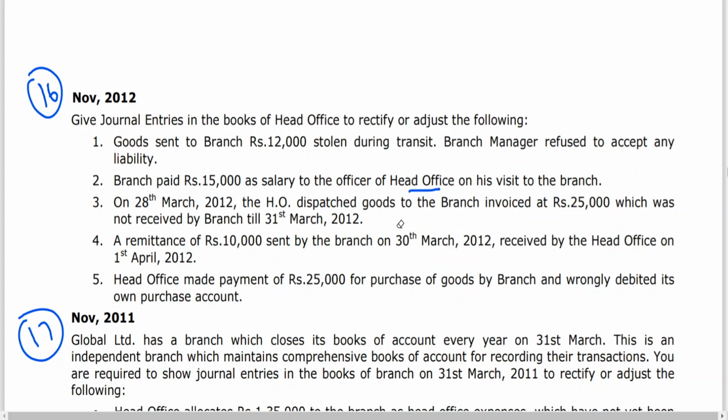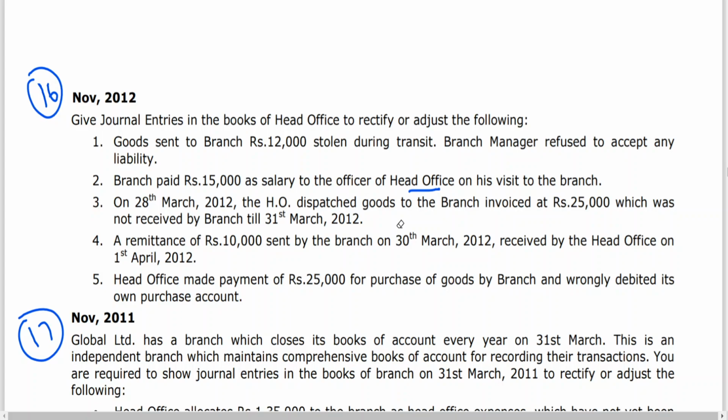head office. Cash in transit account at R2 branch, 10,000 rupees.